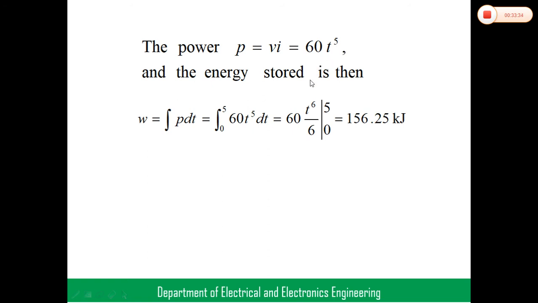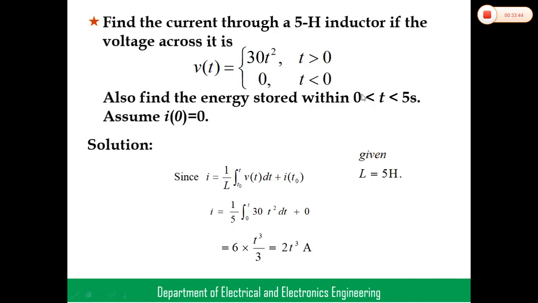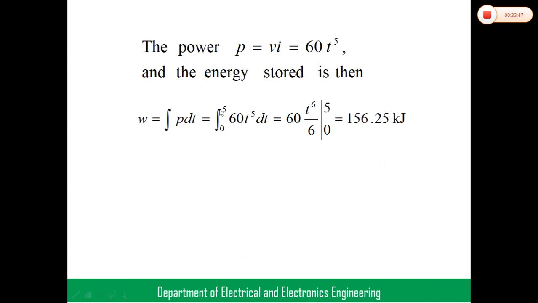Substitute in energy, power P into dt, integrated from 0 to 5 seconds. So 60 t power 5 gives t power of 6 by 6, 60 being a constant, integrated from 0 to 5. Substituting 5 power of 6 minus 0 power of 6, we get 156.25 kilojoules. The energy stored in the inductor here is 156.25 kilojoules.